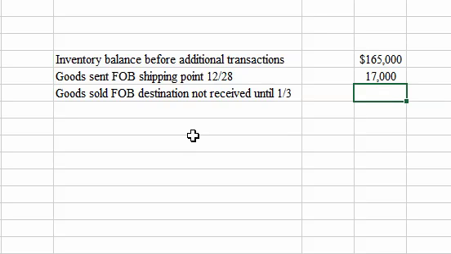So those still belong to KWOC. They belong to the seller in transit until they reach their destination. They didn't reach their destination until the new year. So KWOC's got to pick those up at cost, $22,000.